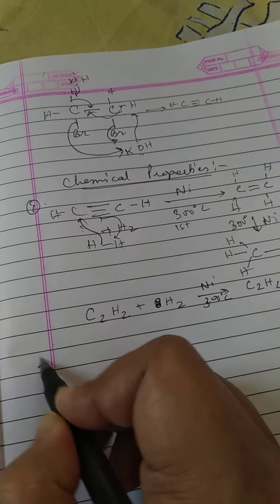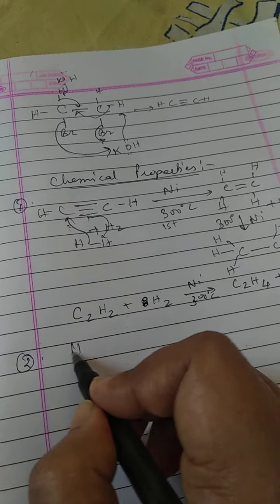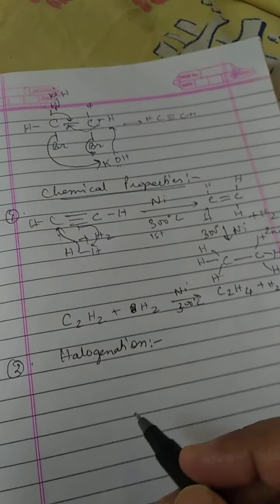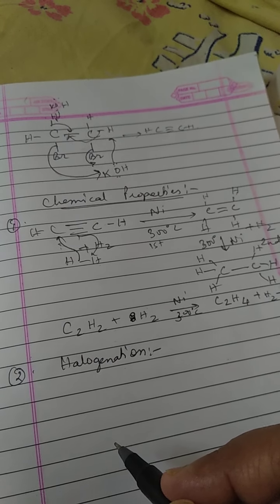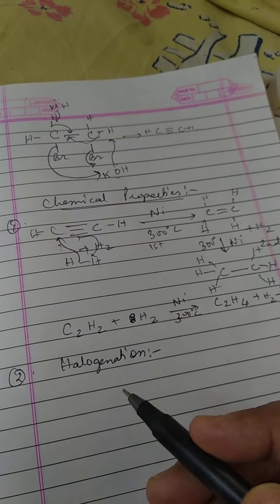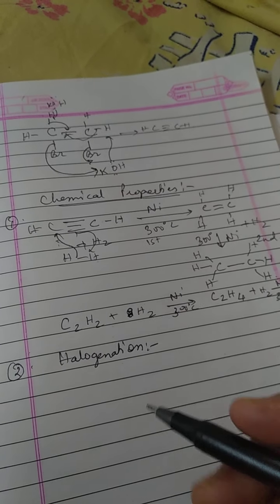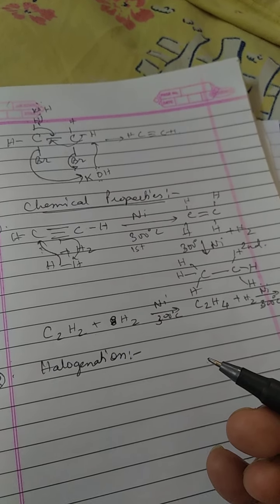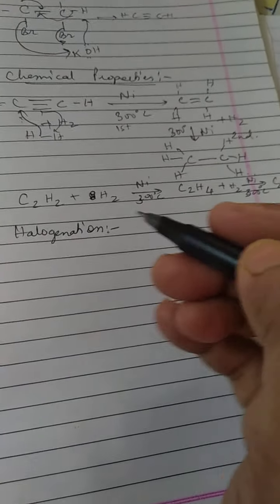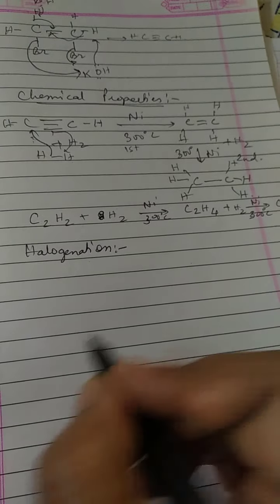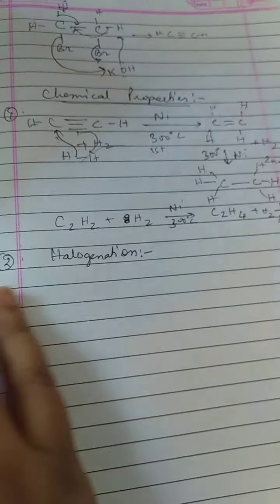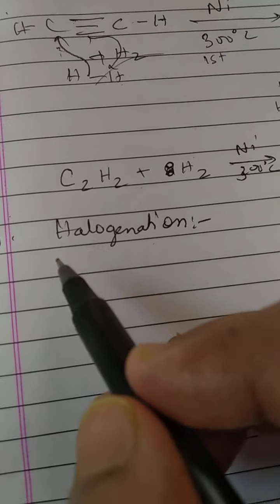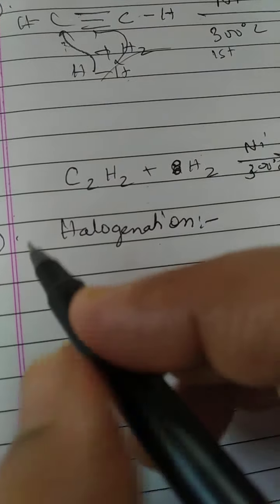Next is your halogenation. Here chlorine, bromine or iodine will be added, and there will be differences in the reactions. Obviously we know bromine is brown in color, so when bromine is added, it will lose its color, therefore it is also a test for unsaturation. For chlorination and bromination, two out of the three bonds will undergo addition reaction.